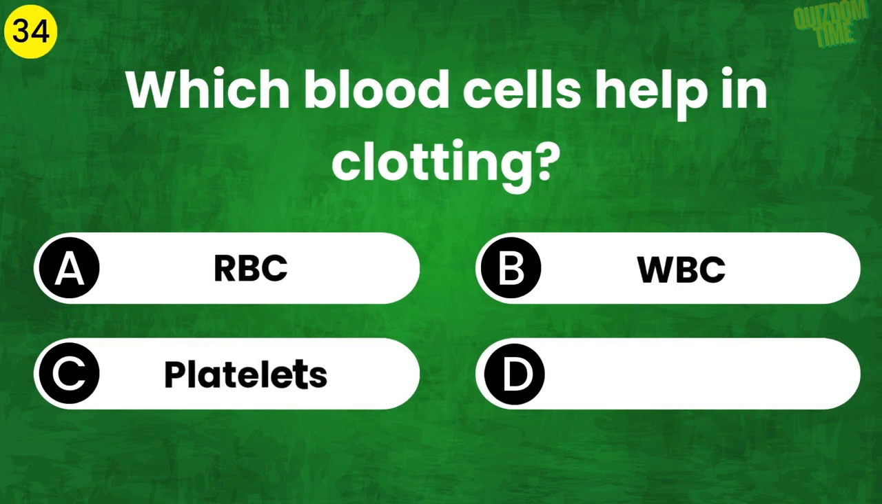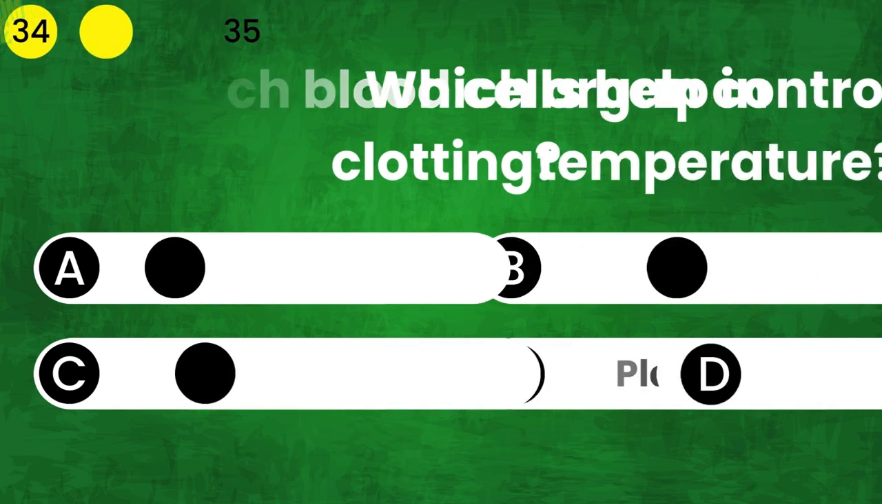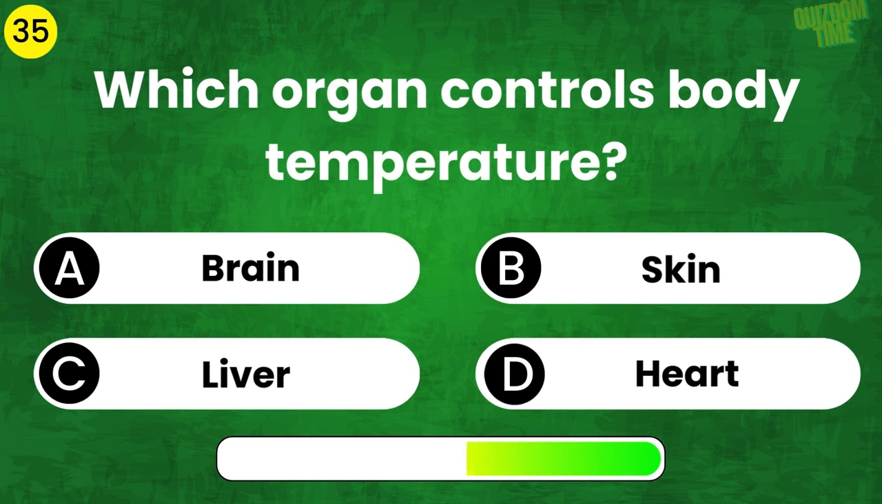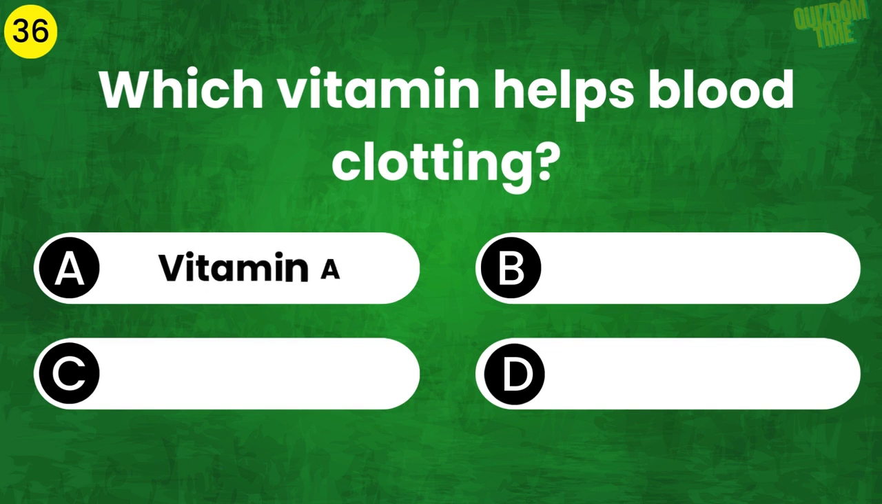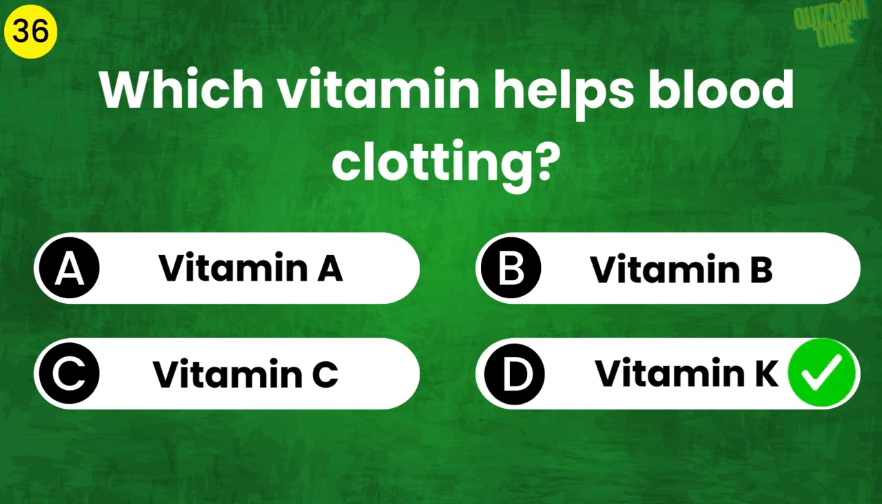Which blood cells help in clotting? The answer is platelets. Which organ controls body temperature? The answer is skin. Which vitamin helps blood clotting? The answer is vitamin K.